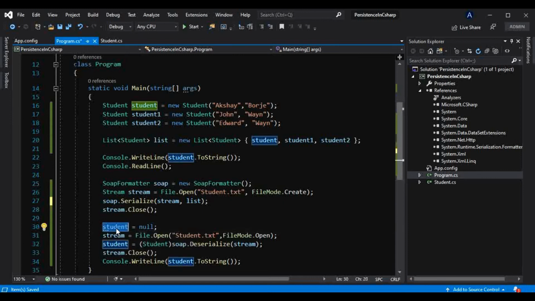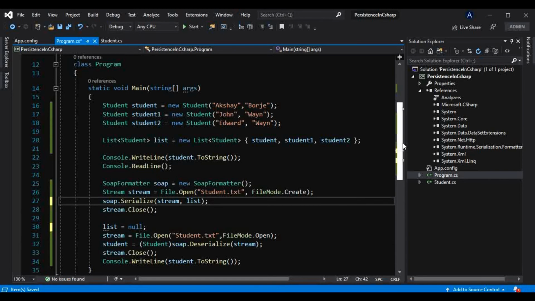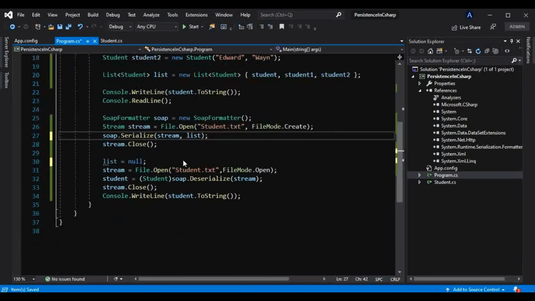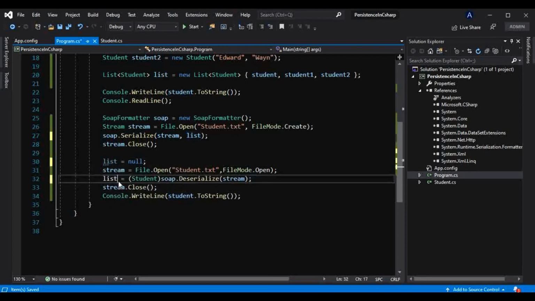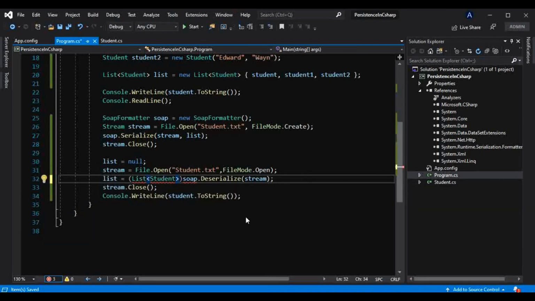And instead of making the student null, I will make that list null, so we will understand if we are getting that information from this file only. Okay, and I want that list to be here instead of that student, so we will get that list back. And we know as soon as I do that, it should be a list of student, because we are getting that list from that file and not the single student.